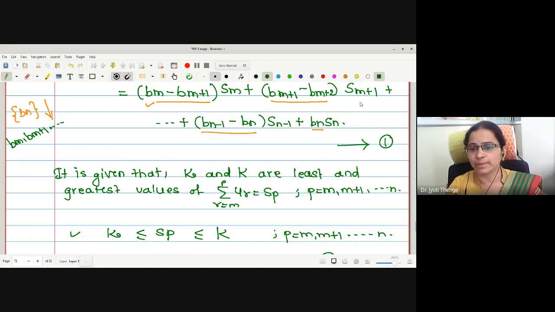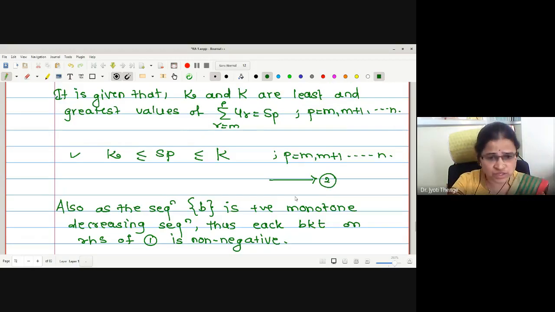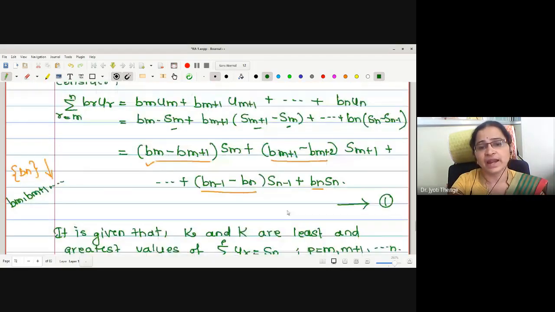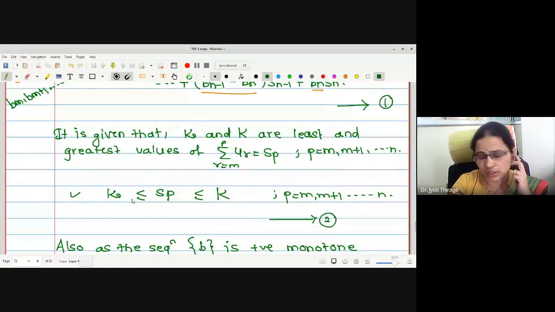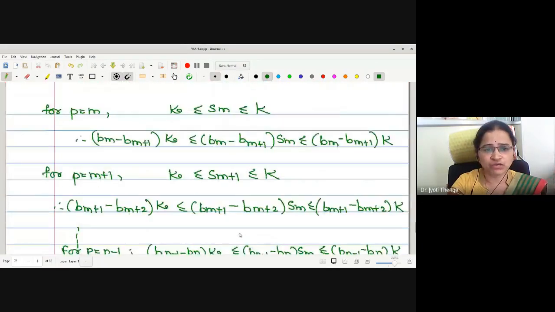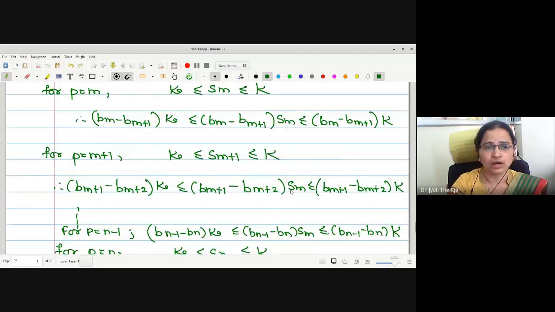For p equal to m plus 1, we will select the multiplier Bm plus 1 minus Bm plus 2. And we will write all the inequalities. As all these values are non-negative, multiplying by these terms does not have any effect on the inequalities. These are the inequalities we have written for the different values of p with the suitable coefficients.